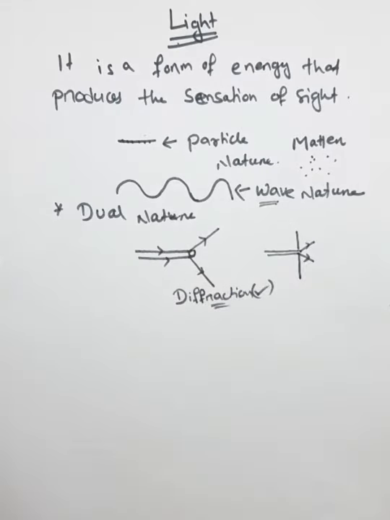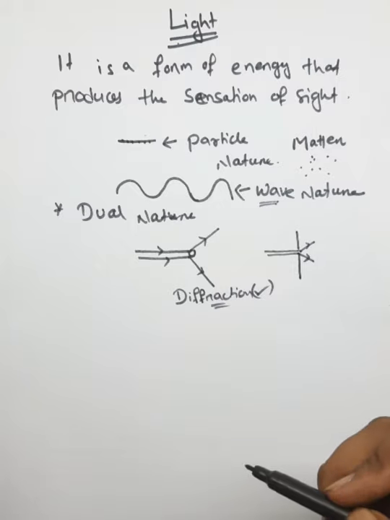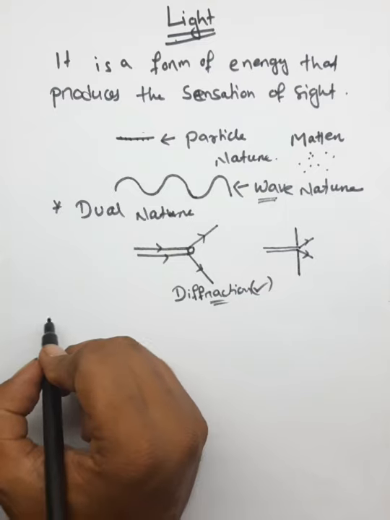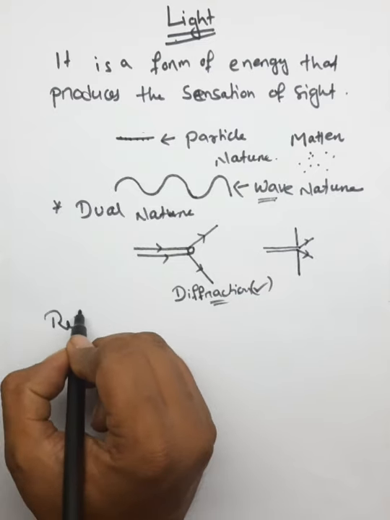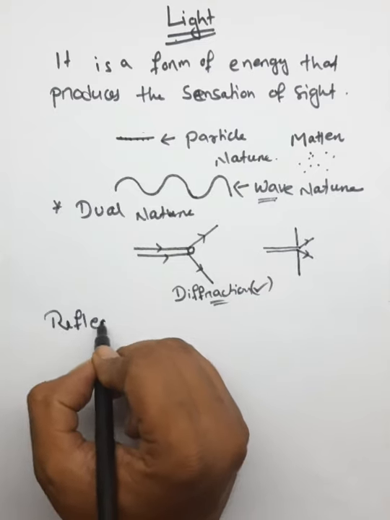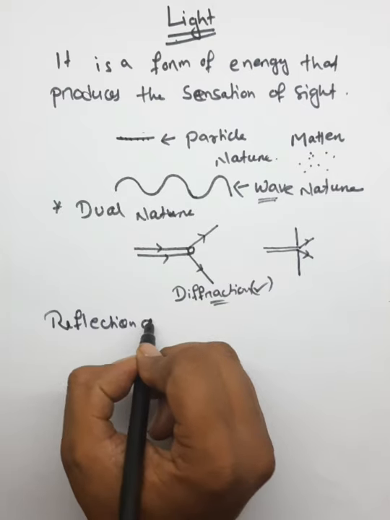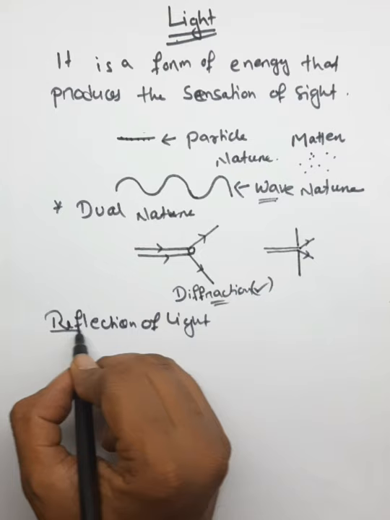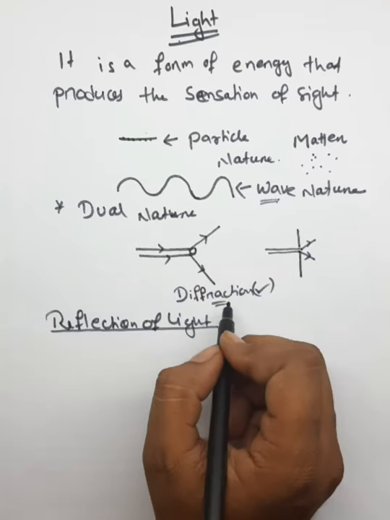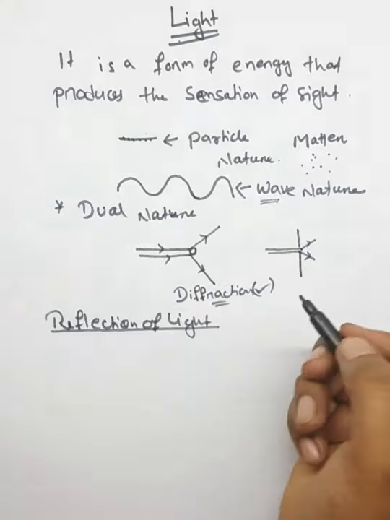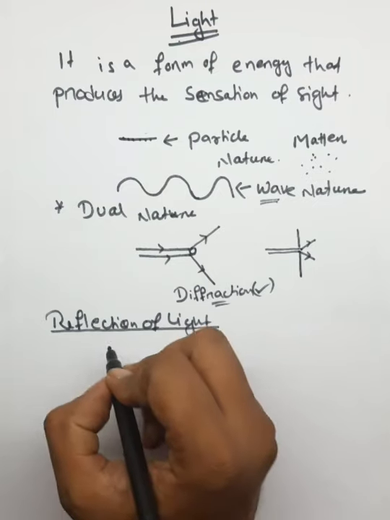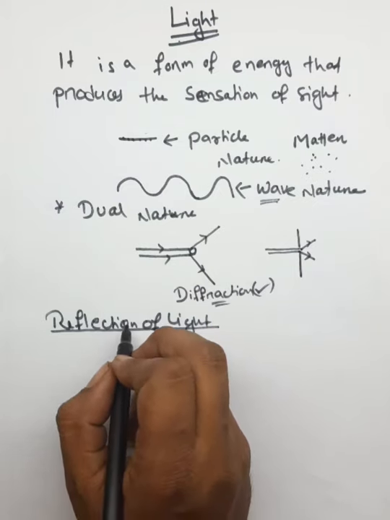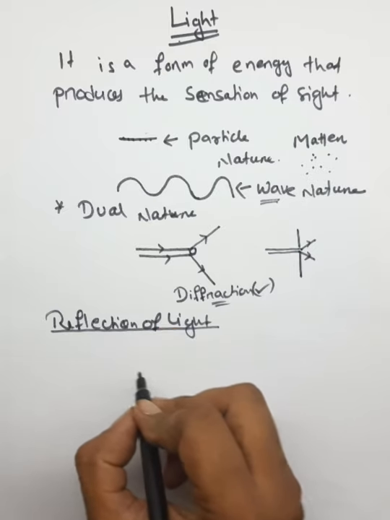So your next topic is reflection of light. What is reflection? Reflection is the phenomenon of bending of light back into the medium from which it originated.